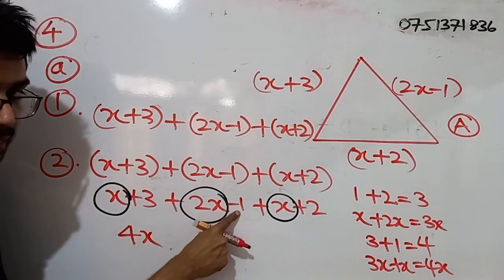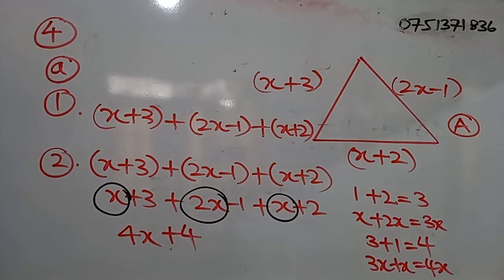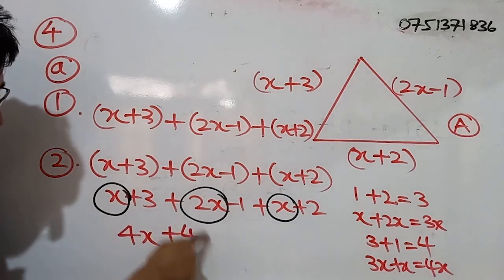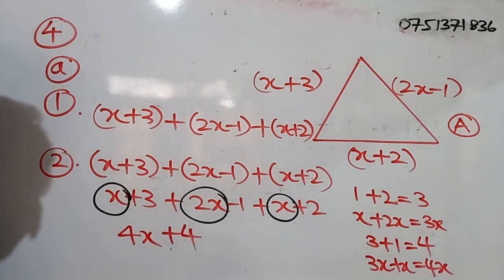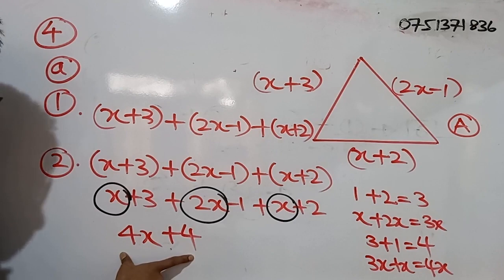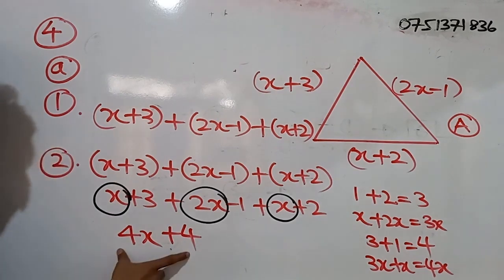Now we think about the numbers. 3 minus 1, what is that? 2. 2 plus 2, what is that? 4. Actually, in the marking scheme, this is the answer that is given full marks. But we can further simplify this. At the moment you don't know how to do that because you are in grade 7. When you are in grade 8, we can further simplify this.